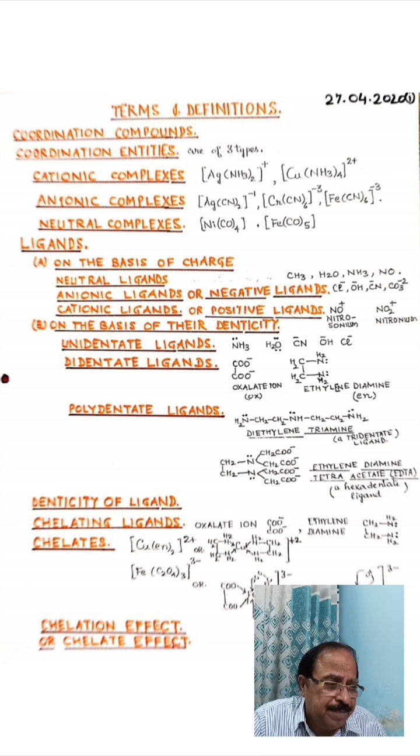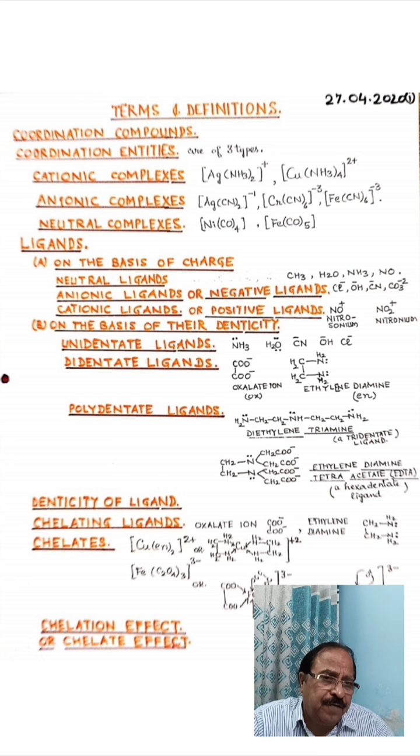The ligands get bonded to the central metal atom or ion by coordinate covalent bonds, so each ligand has a pair of electrons to donate. So if somebody asks what is a ligand: it is a species, which can be negatively charged, neutral, or positively charged, which has the ability to donate a pair of electrons.